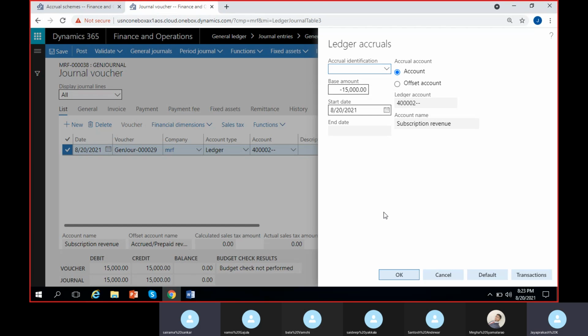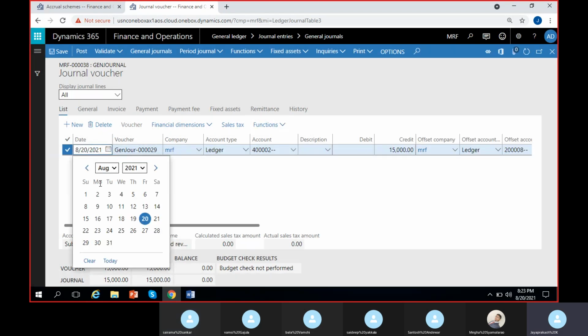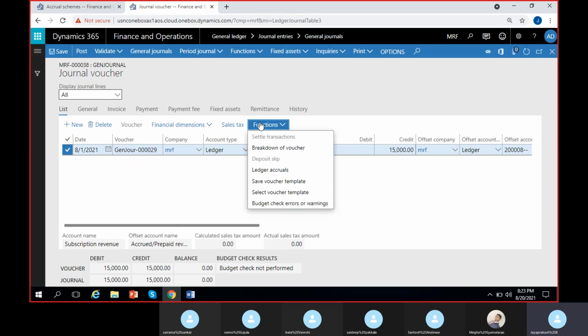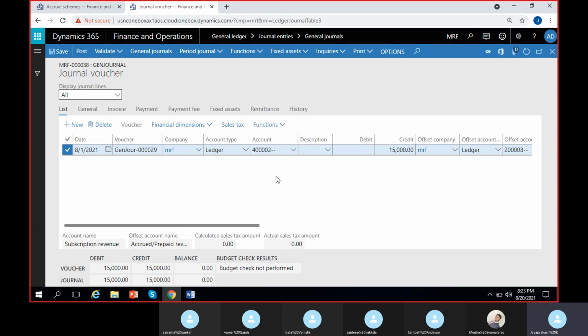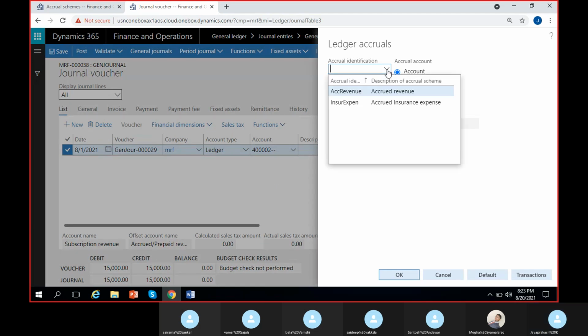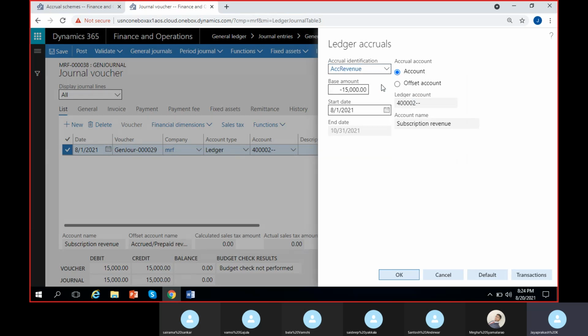Okay. I'll just come back to the same page actually. I'm just doing it for 1st of August, for suppose, okay? Starting from 1st of August, just to be accurate with the dates and show you how it is working. So I'm going to functions again and go for ledger accruals. Now select the accrual scheme. We have two accrual schemes, accrued insurance expense and accrued revenue. So I'll select the accrued revenue that we have created.